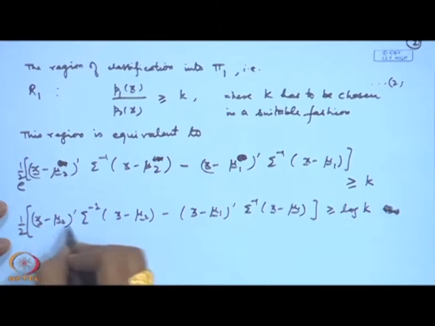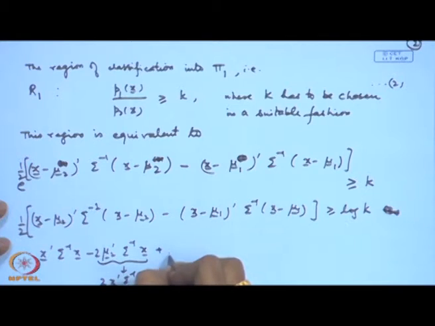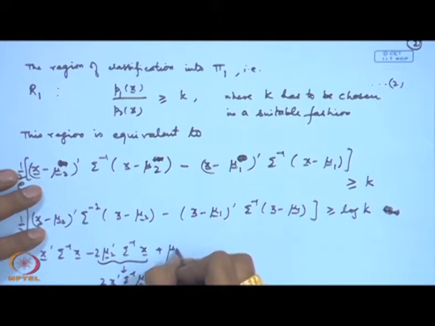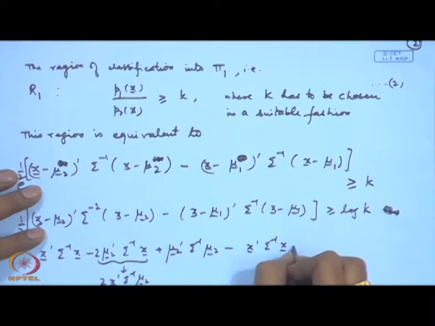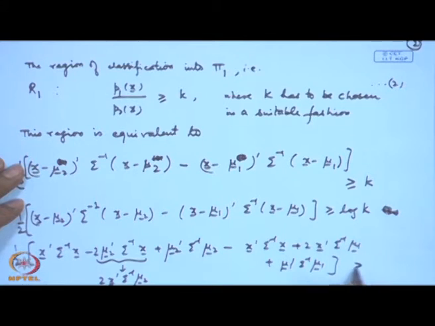If we consider the expansion of these terms, I will get x prime sigma inverse x minus 2 times x prime sigma inverse mu 2, and then plus mu 2 prime sigma inverse mu 2 minus x prime sigma inverse x plus 2 x prime sigma inverse mu 1 plus mu 1 prime sigma inverse mu 1. So, after expansion these are the terms that I will be getting.